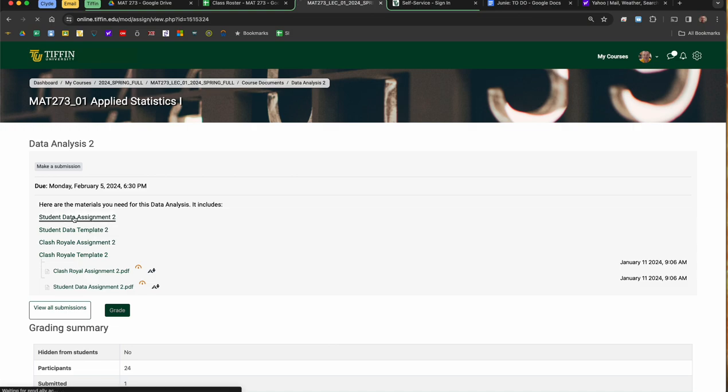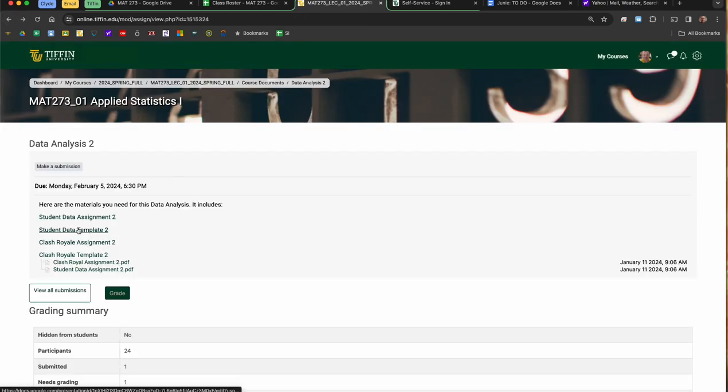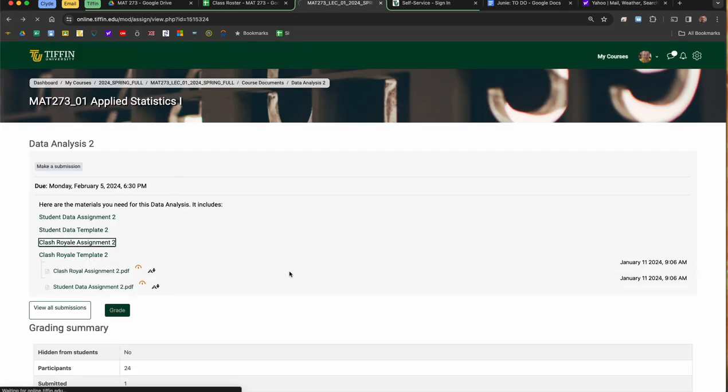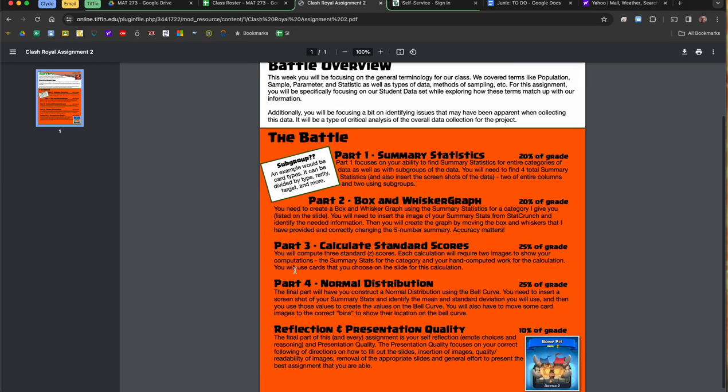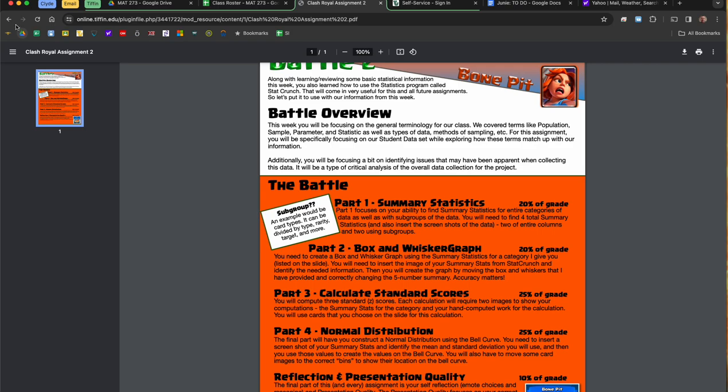Your assignment, if you click on the very first one here, it says the assignment. If you're doing the student data assignment, it tells you what you do in each part. It has right here, 2, 3, and 4, as well as your reflection and quality. So you can see 20%, 20%, 25, 25, and then the 10% every time will be for your reflection and your quality of your work. In addition, if you go to the Clash Royale assignment number 2, you have the same exact assignment, just a different set of data, and you can find all that information right here on that page.